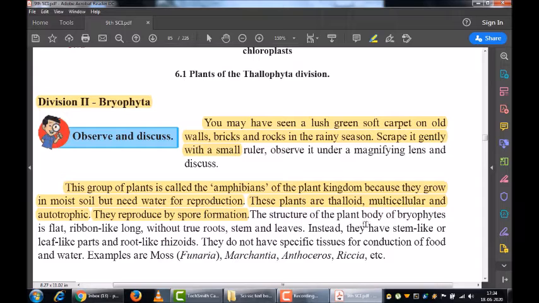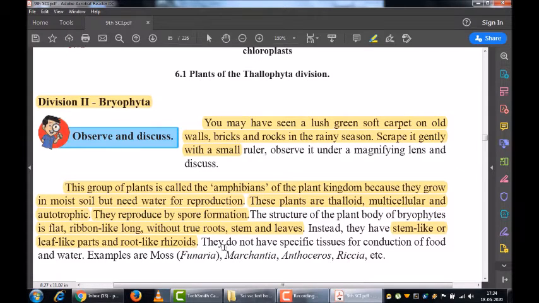The plant body of a bryophyte is flat, ribbon-like and long. They are without true roots, stem and leaves. Instead, they have stem-like, leaf-like or root-like parts which are known as rhizoids.